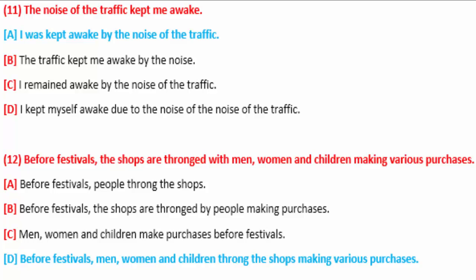So men, women and children throng the shops. So you can see option number D is correct. Both pieces of additional information are used at their places, before festivals at the beginning and making various purchases in the end, and in between we have converted the main sentence into active voice. Men, women and children throng the shops.